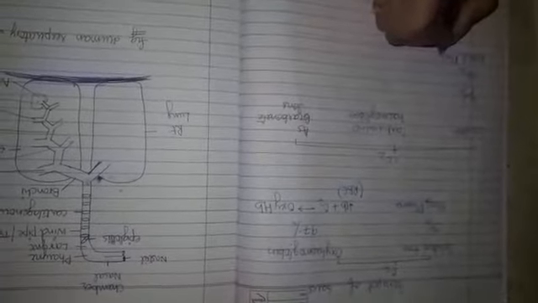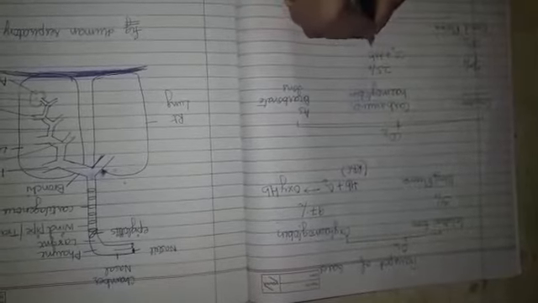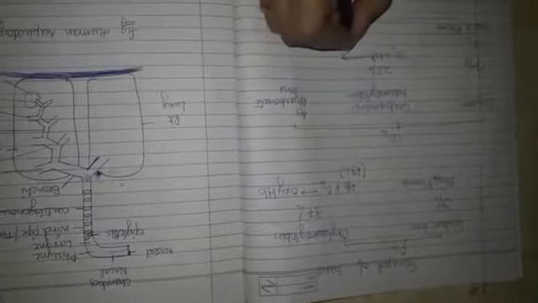7% of carbon dioxide again dissolves in blood plasma and is transported in the solution form. 23% of carbon dioxide combines with hemoglobin. Same hemoglobin which is present in RBC, we had also studied it in class 9. What is its function? It helps in transport of oxygen and carbon dioxide.